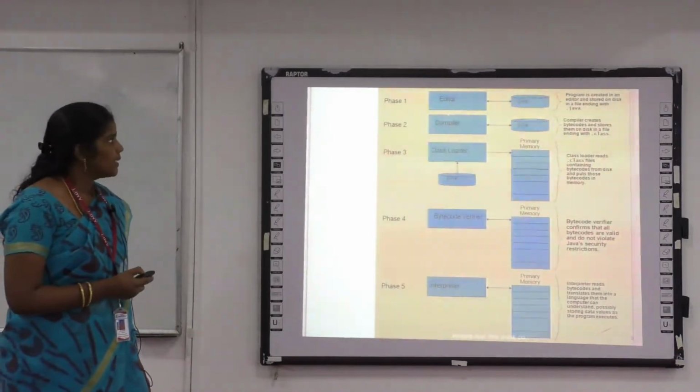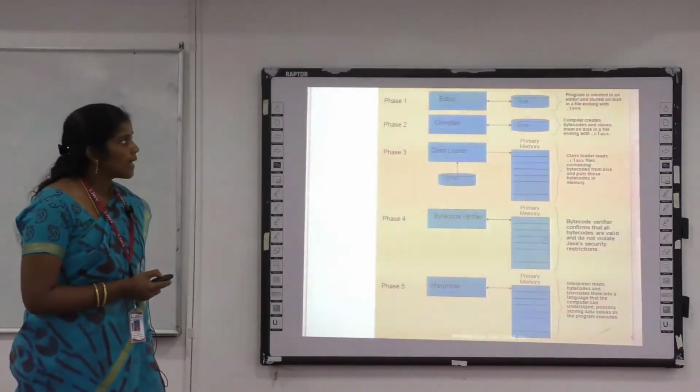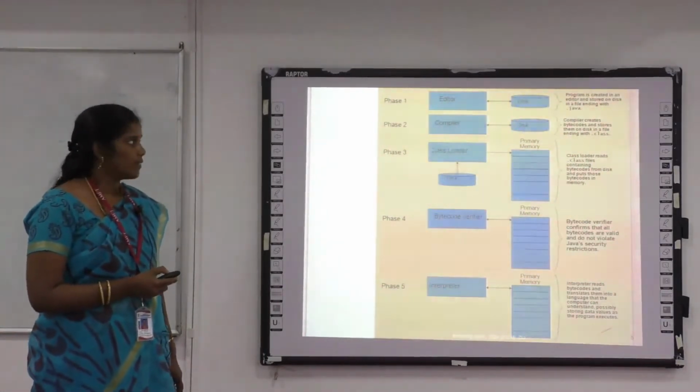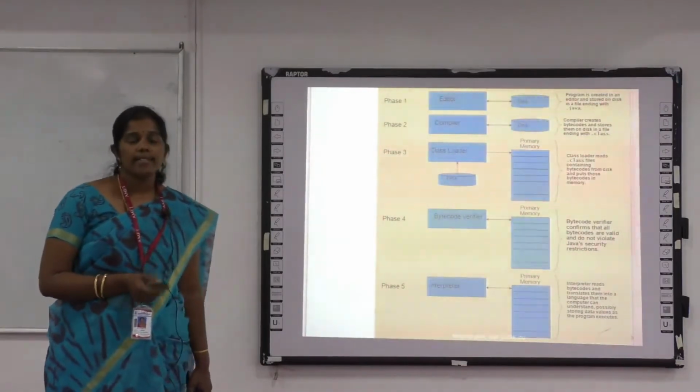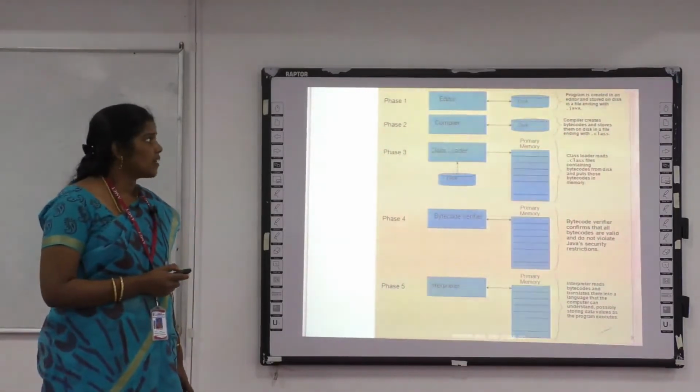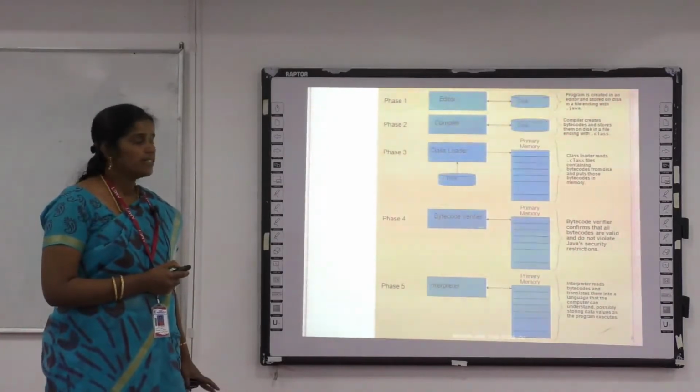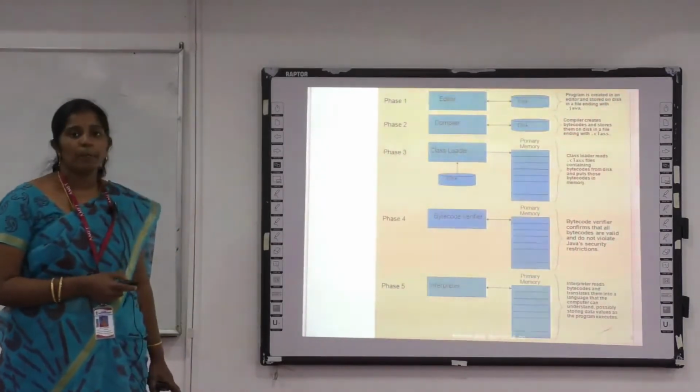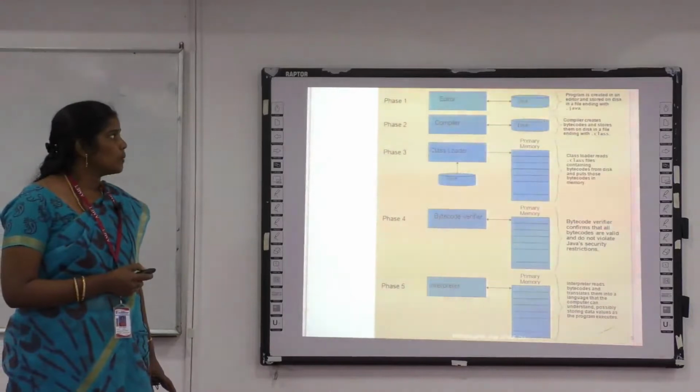The first one is the editor. Here, the programmer needs to write the Java program and save it with the .java extension. Once that is done, they have to go for the compiling process. The compiler automatically compiles the Java program into a class file.